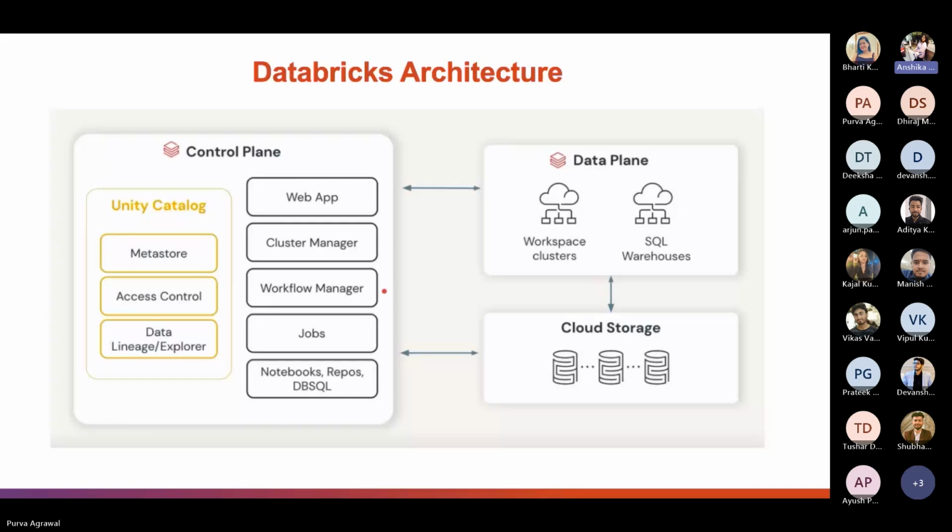To start, we will first learn about the data plane. The data plane is where the data is processed. All the compute resources in a specific data plane will reside in their specific cloud account only. The compute resources, which you can call clusters also, connect to data stores, backed by the Databricks file system. There is always an option to connect to external data sources within the cloud account or anywhere on the internet, for example, JDBC or SQL data stores or a data lake stored on AWS or GCS.